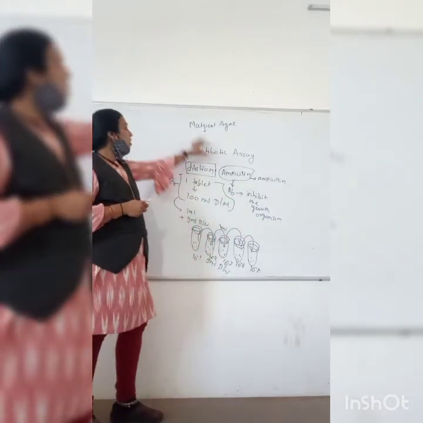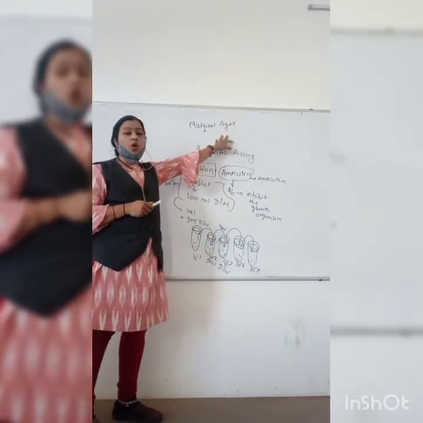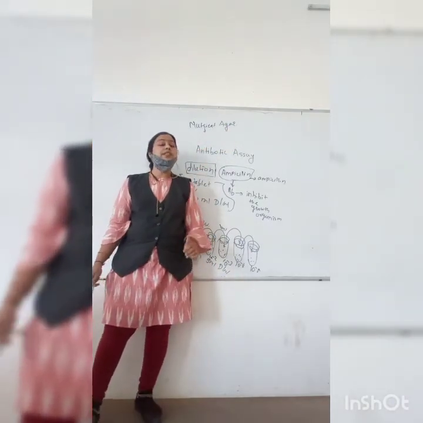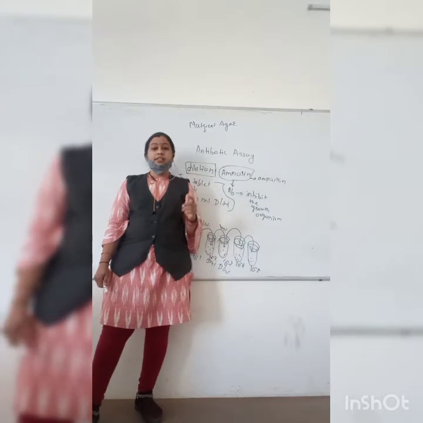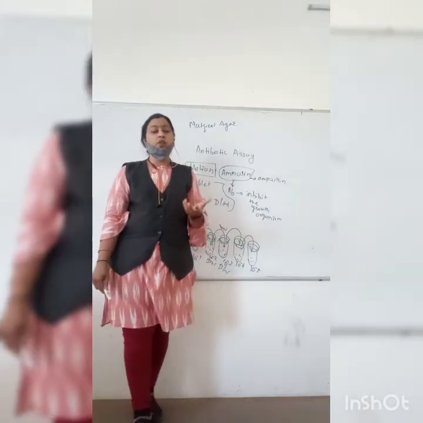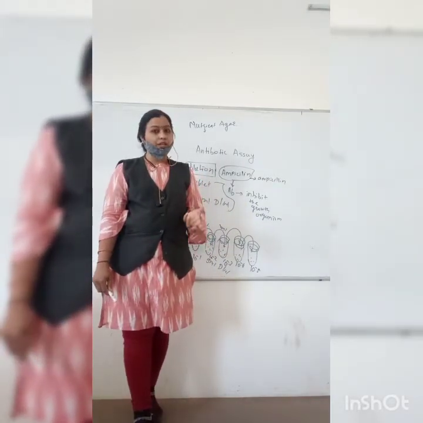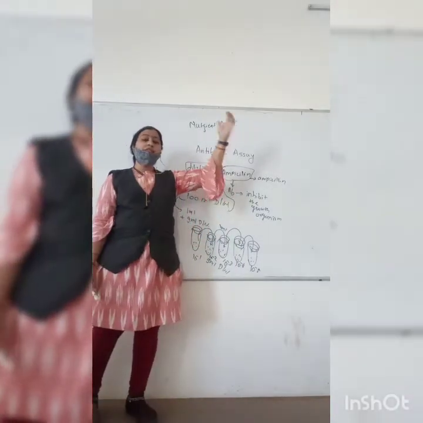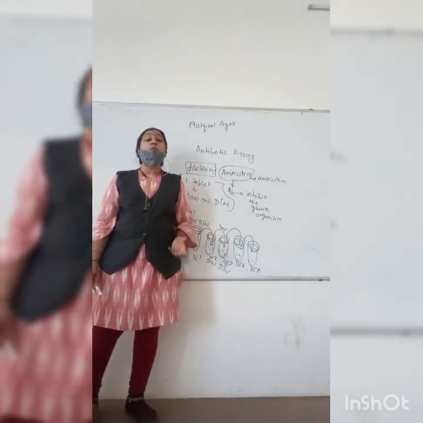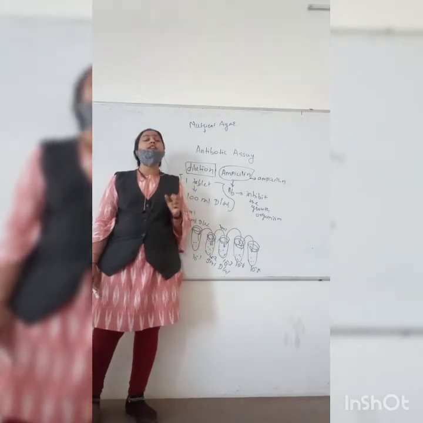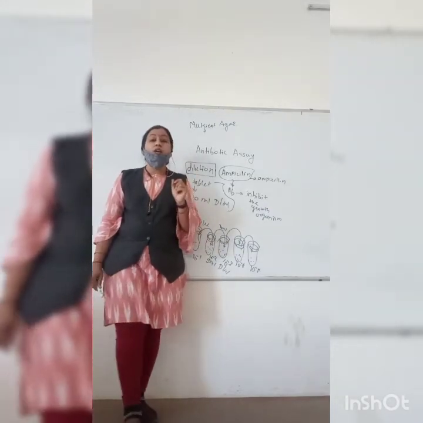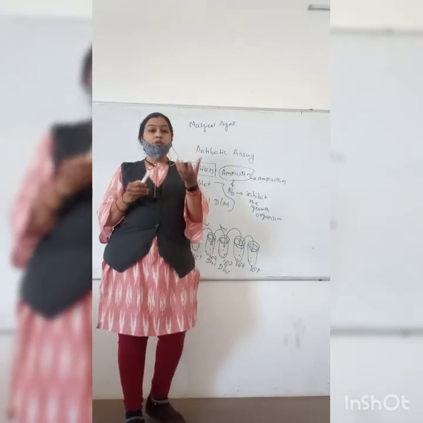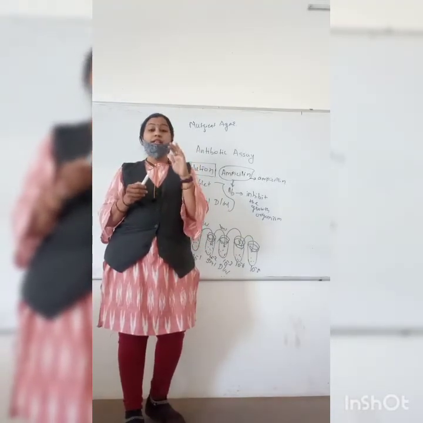Okay, so once you sterilize all the materials, then you have to perform the pour plate method. So what is the pour plate method? The pour plate method is one of the methods of isolation of pure culture. You have to pour the nutrient agar when it is in molten form. When it is in molten form and at room temperature, then you have to pour the nutrient agar into the sterile petri plate.